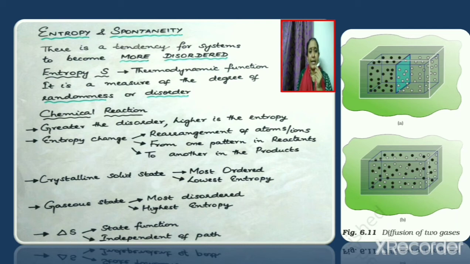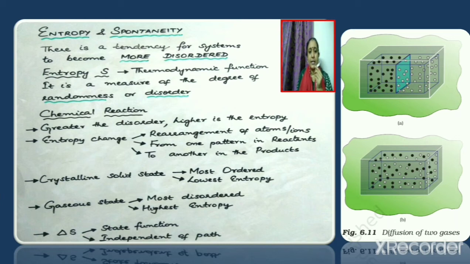Now, in a chemical reaction, what causes entropy change? If there is a rearrangement of atoms or ions from one pattern in reactants to another pattern in the products, there will be an entropy change. Now, if a substance is in the crystalline solid state, we know that there will be regular arrangement of particles. So, it will be in a most ordered state. So, solid state will be associated with lowest entropy since it is most ordered.